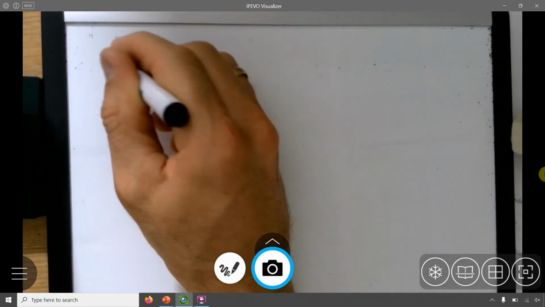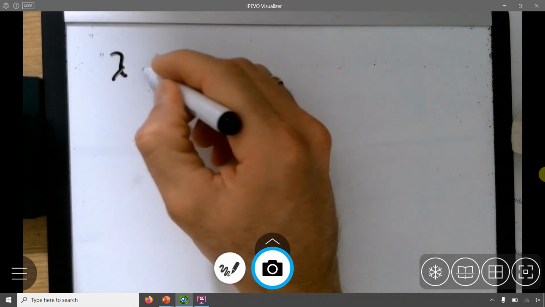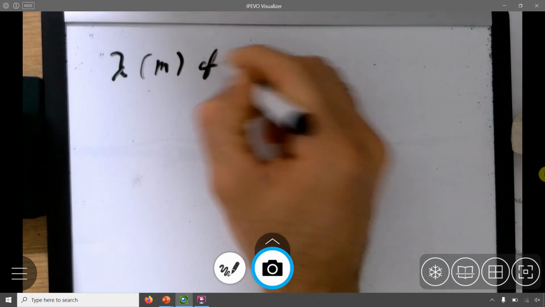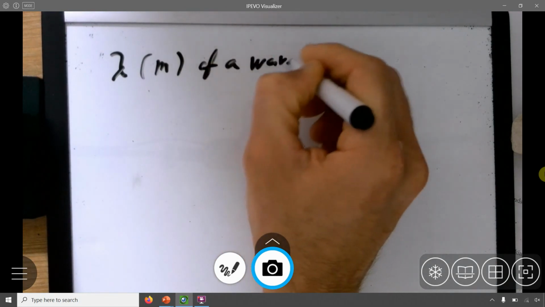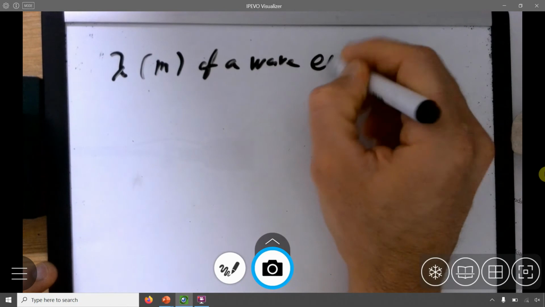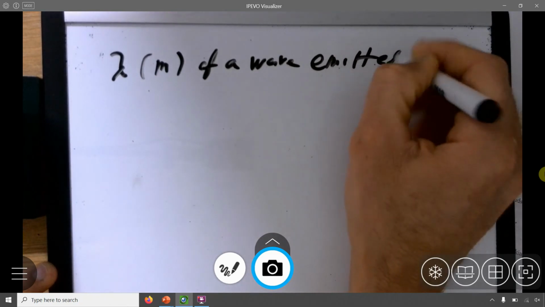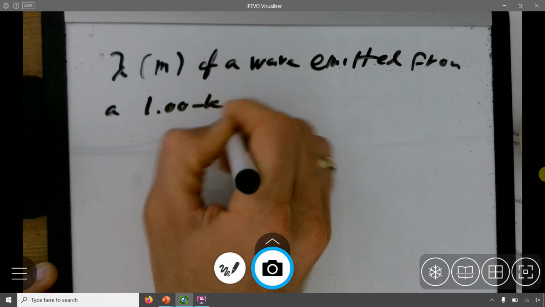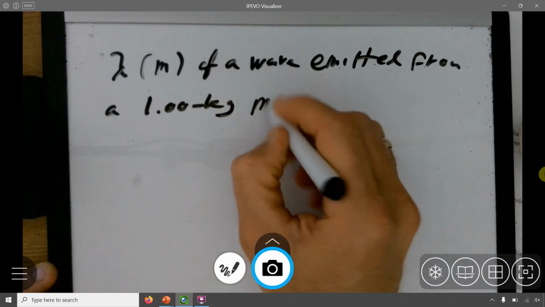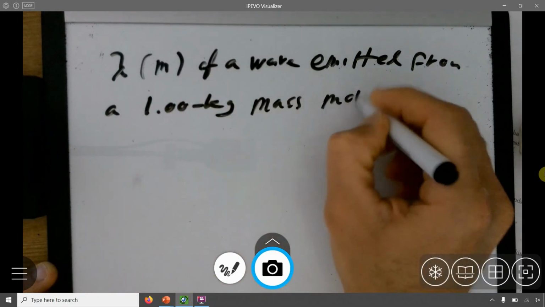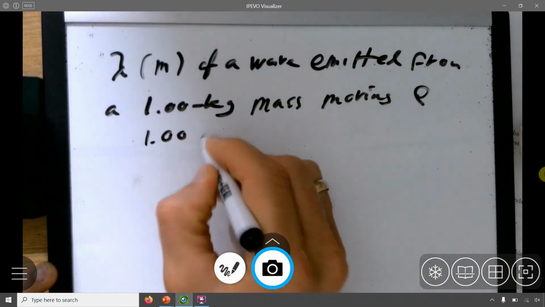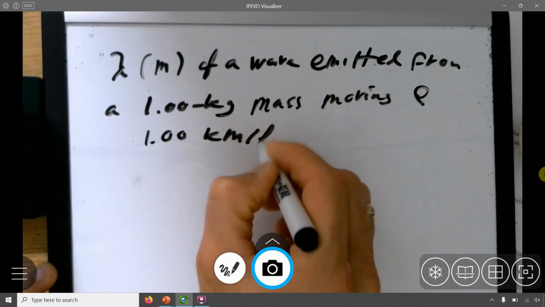Calculate the wavelength, in meters, of a wave emitted from a 1 kilogram mass moving at 1 kilometer per hour.